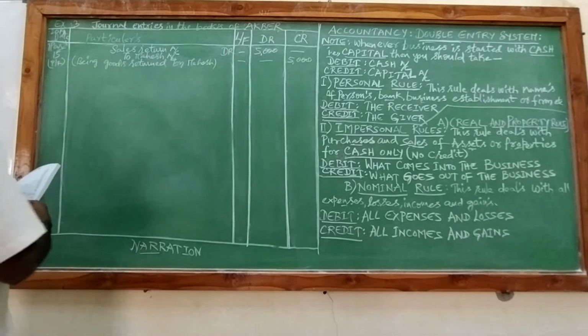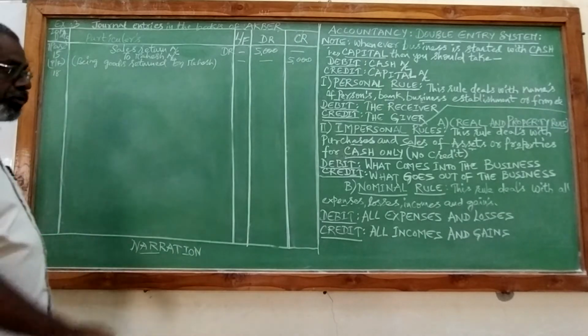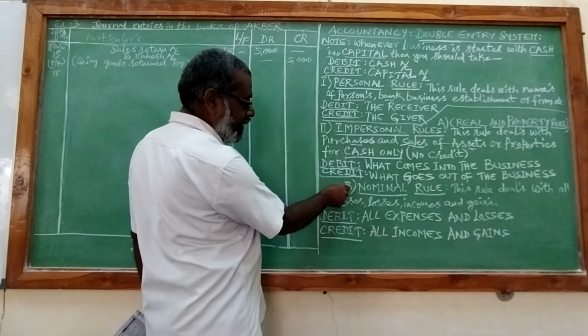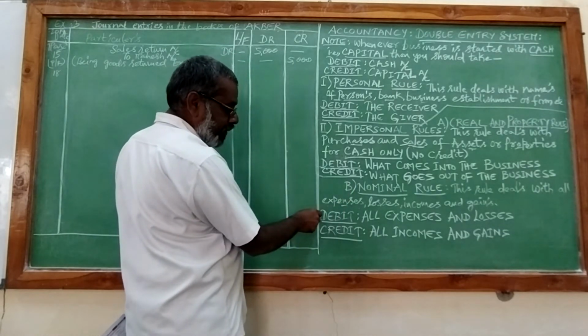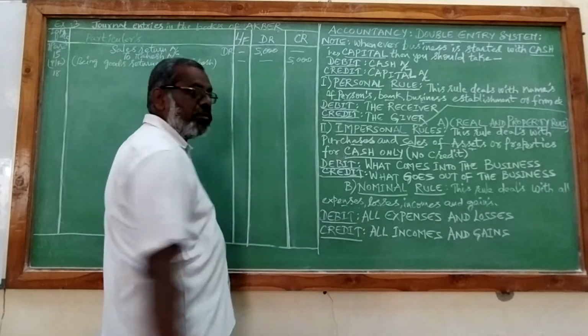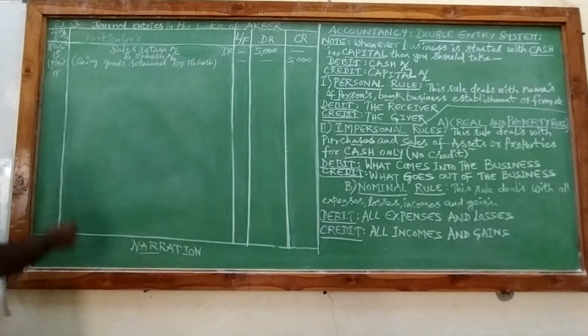And next is March 18th, commission received. So, commission received is an income. The rule which deals with expenses and incomes is nominal rule. So, in the formula, if you see debit all expenses and losses, credit all incomes and gains. So, commission received is an income. So, we will credit commission.